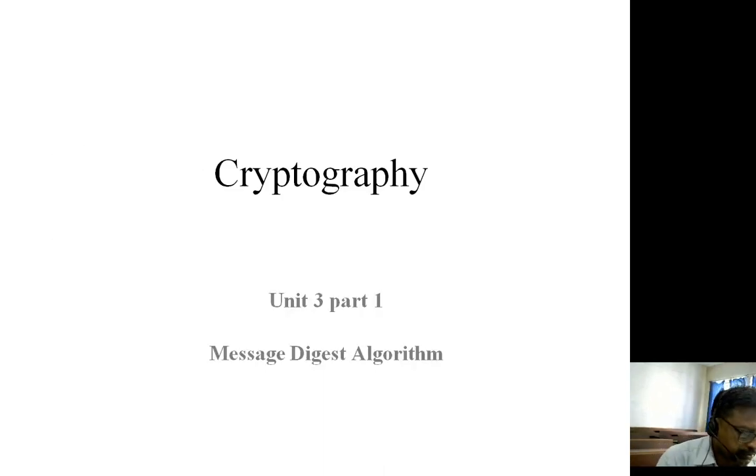So in this video, we will be discussing the message digest, which is a kind of algorithm that provides security in terms of the second principle of security, that is integrity. Previously, we have seen an algorithm known as the digital signature algorithm, in which asymmetric cryptography is used.